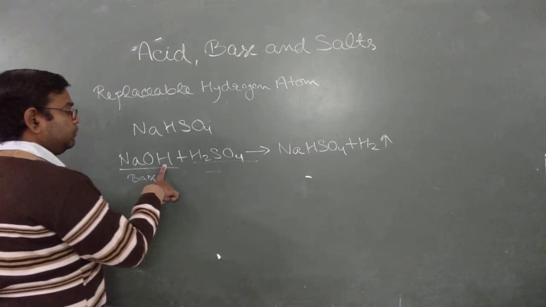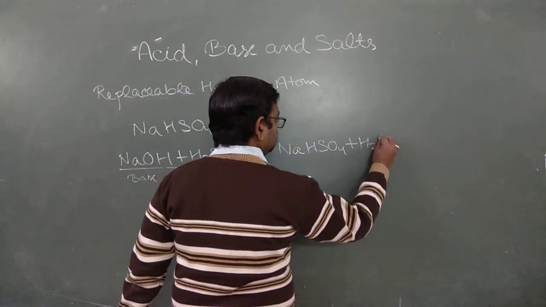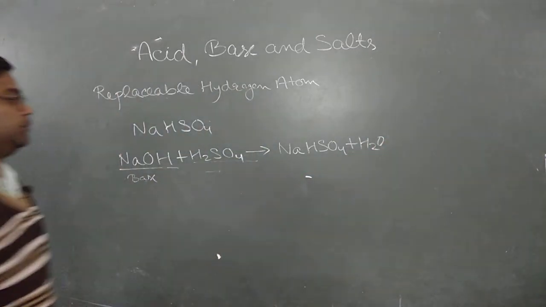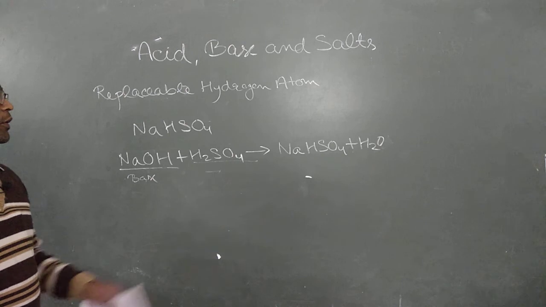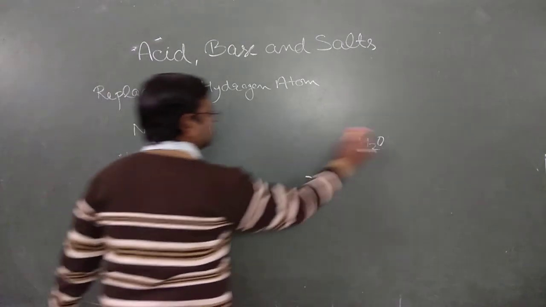So ultimately what we have is the salt NaHSO4. Hope this is clear to you.